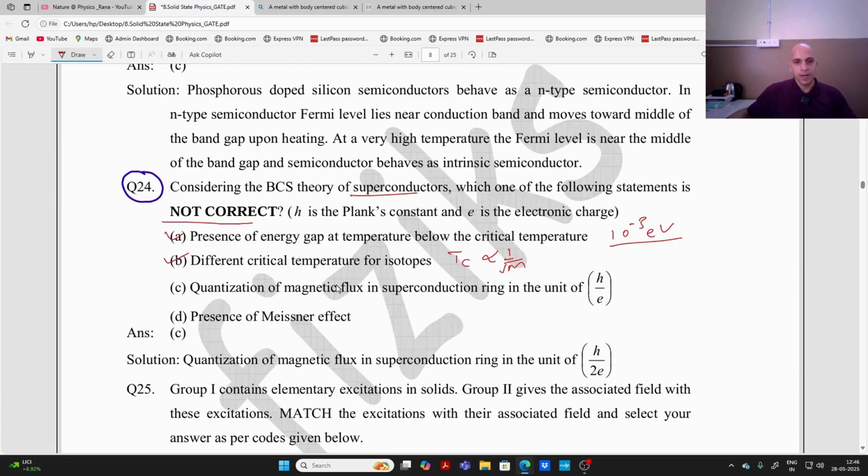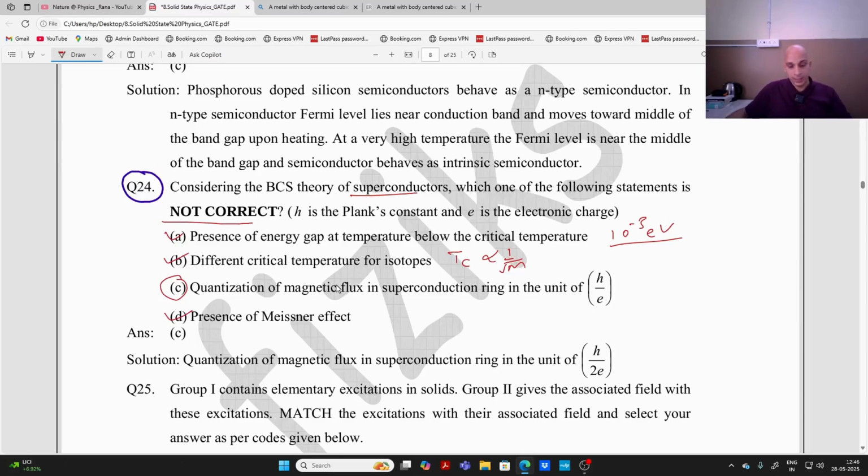Now I will come to it. Presence of Meissner effect is also correct. We know very well that the Meissner effect is a very, very important property of all superconductors, right? They show the Meissner effect. Now I am coming to this one, quantization of magnetic flux, right?